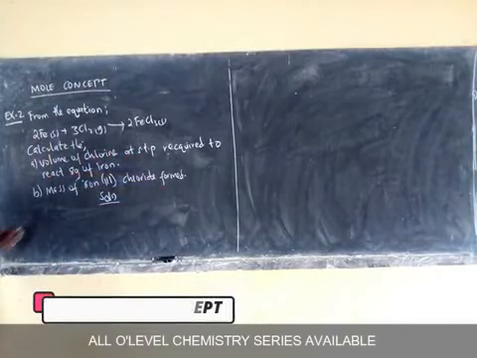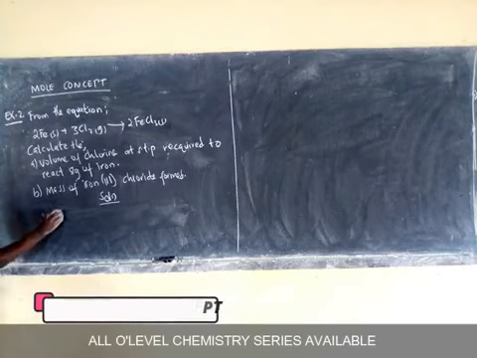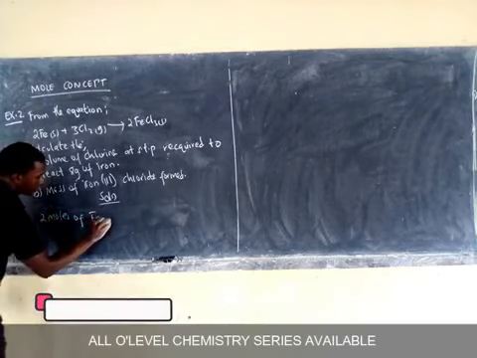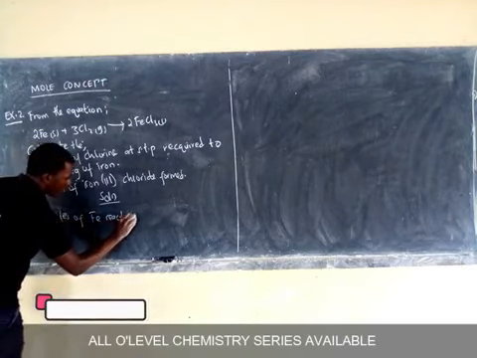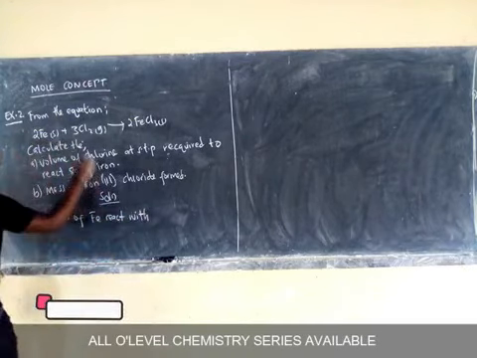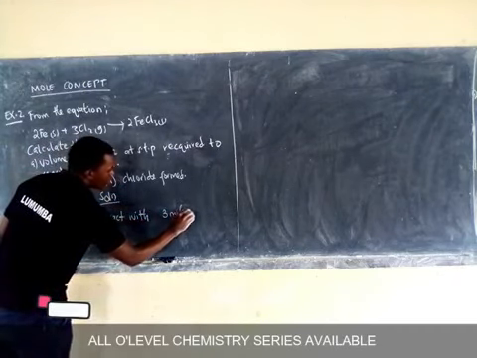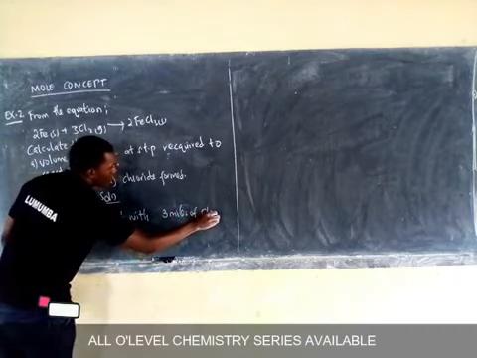Therefore, we say 2 moles of iron react with 3 moles of chlorine.